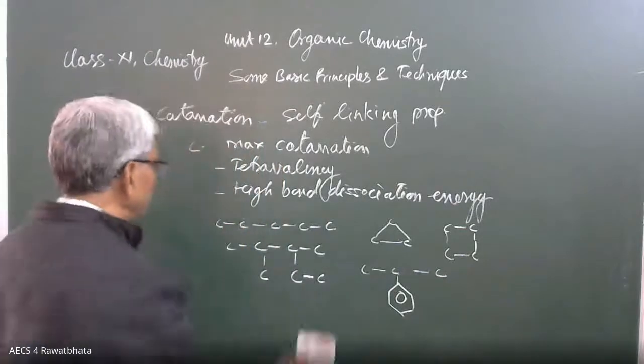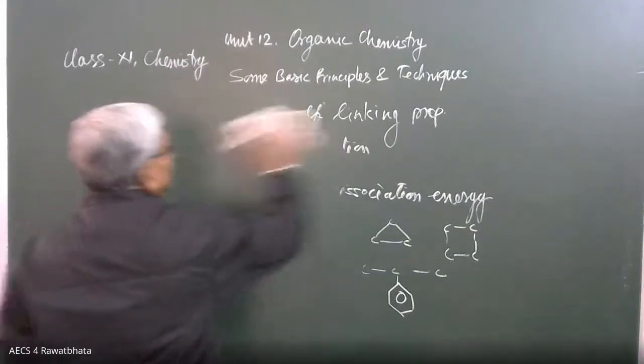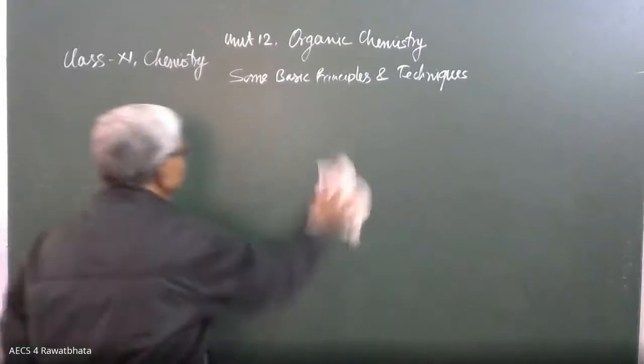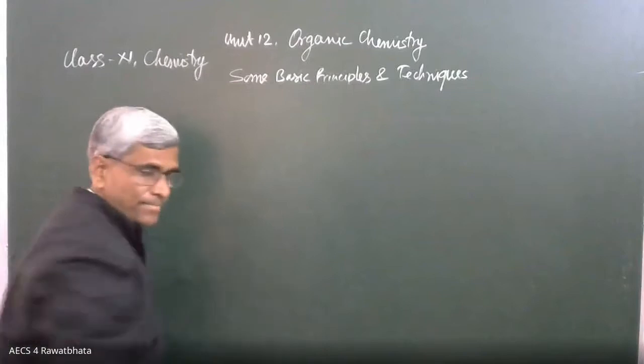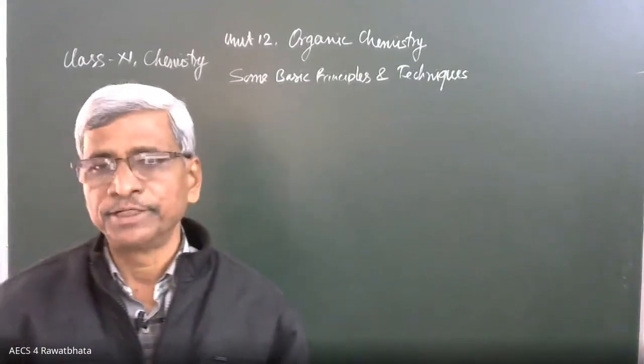These are very useful compounds, very good compounds, used in almost all the fields. So this is the one property of carbon, that is the catenation property.